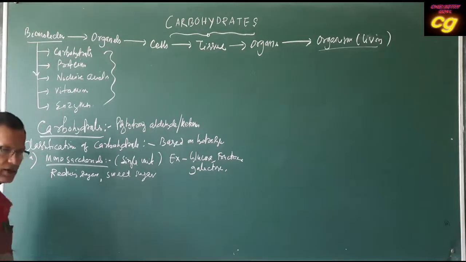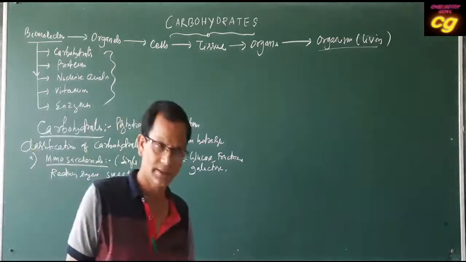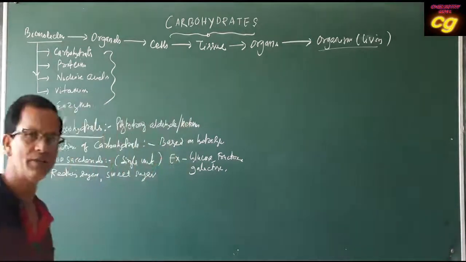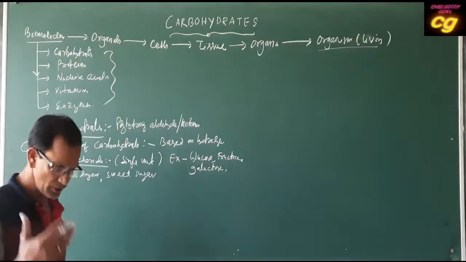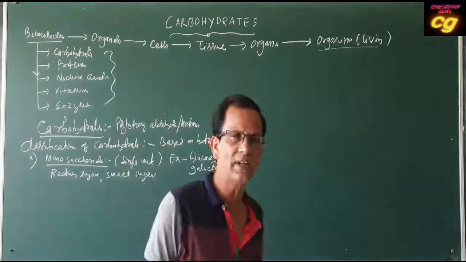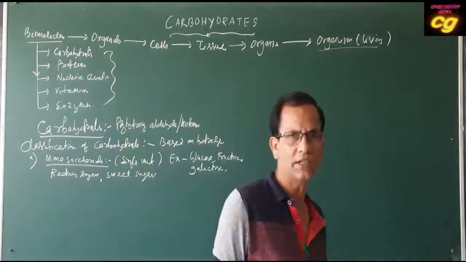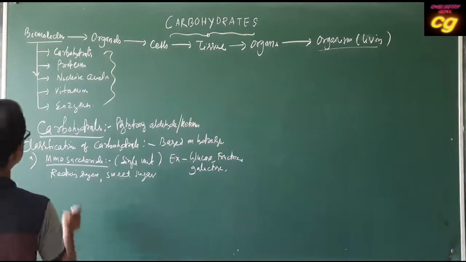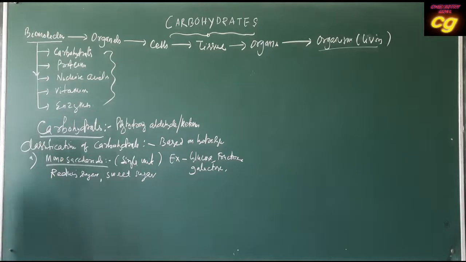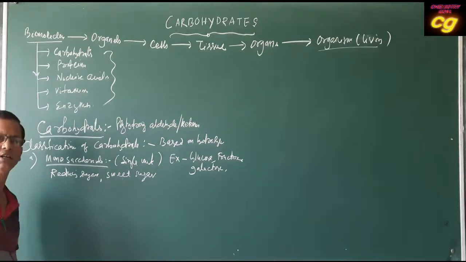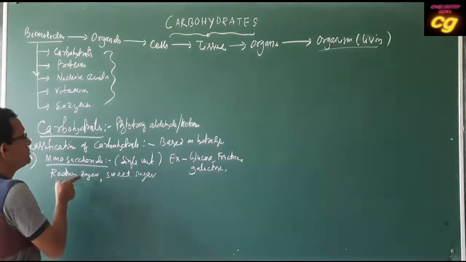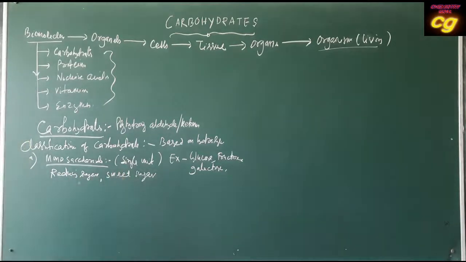Reducing sugar means, as you have already read in the aldehyde chapter, that if a compound has an aldehyde group, it reduces Tollens reagent and Fehling solution. This property monosaccharides have, so they are called reducing sugars. All are sweet sugars, that means they have a sweet taste.